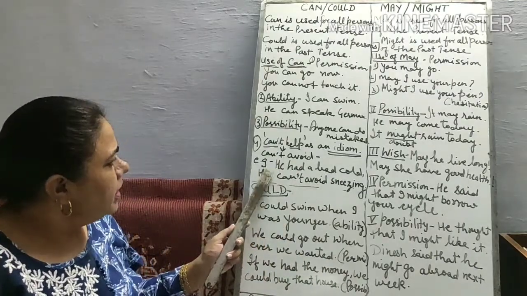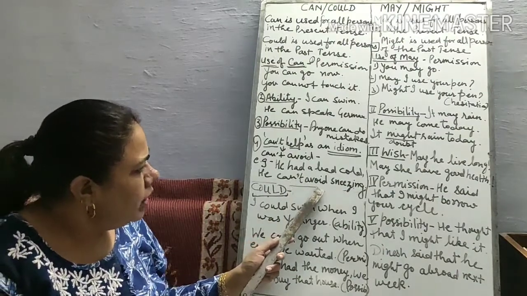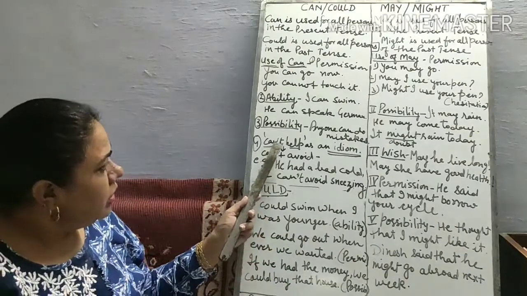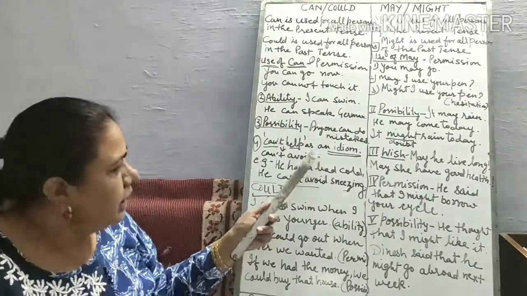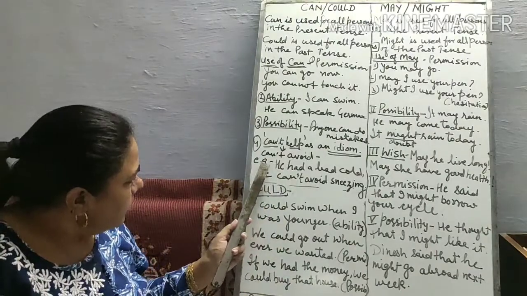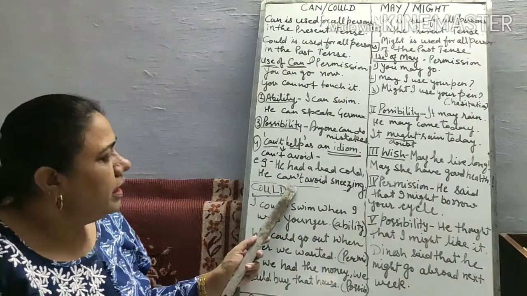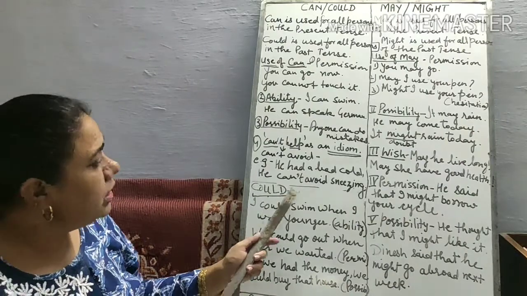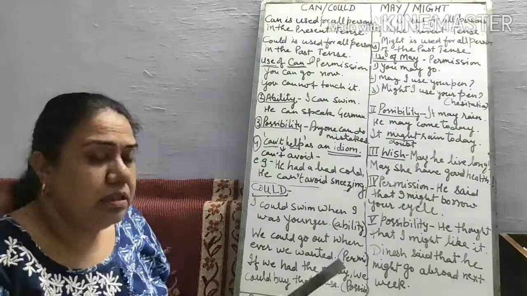For example, he had a bad cold. He cannot avoid sneezing.